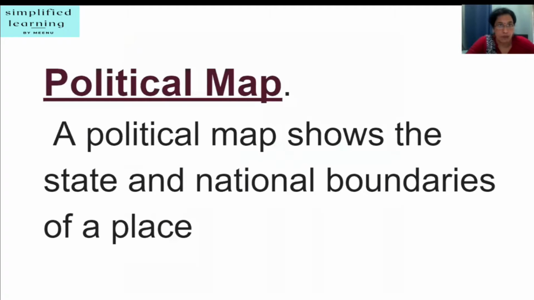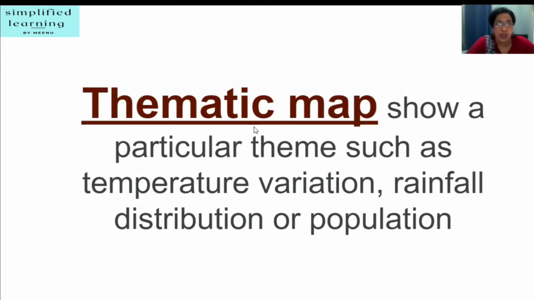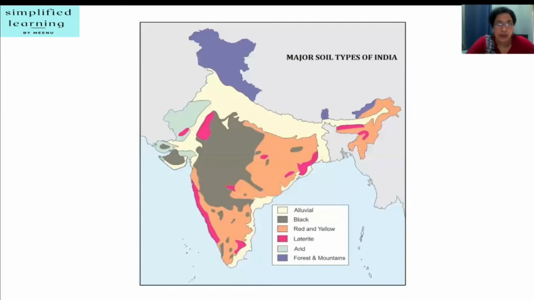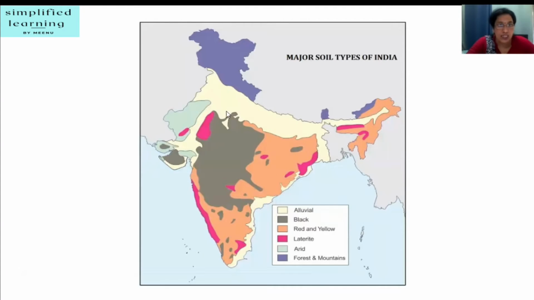Next is political map. Political map shows the state and national boundaries of a place. So you can see all these boundaries of different states and union territories. Next is thematic map. Thematic map shows a particular theme such as temperature variation, rainfall distribution, or population. It can also show climate, agriculture, minerals, etc. For example, we have this map which is showing major soil types of India. So these are different types of soils, okay, how they are distributed in the entire country.